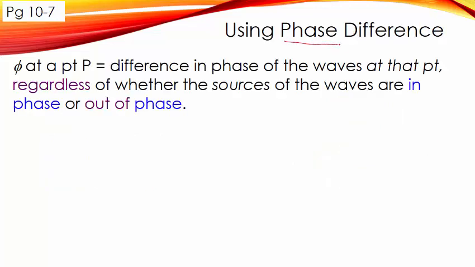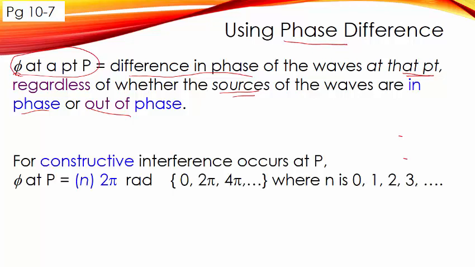Just now we were looking at path difference, so now we'll look at phase difference. Phase difference at a point equals the difference in phase at that point. So it is regardless of how the sources start, whether they are in phase or out of phase or anti-phase, we don't care. We just want to look at the phase at the point where they meet.